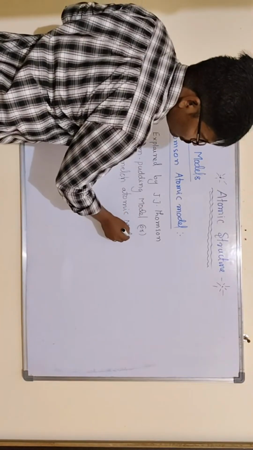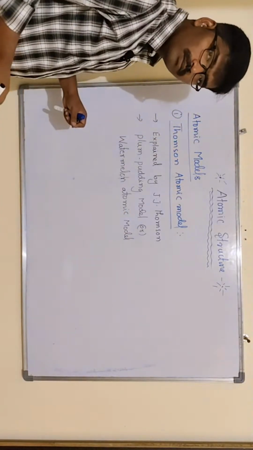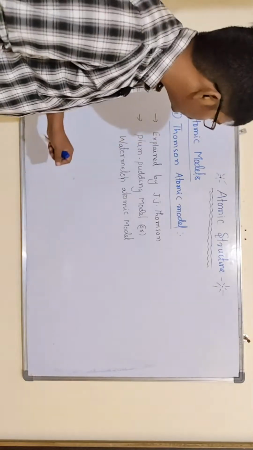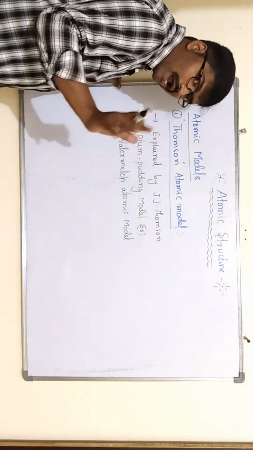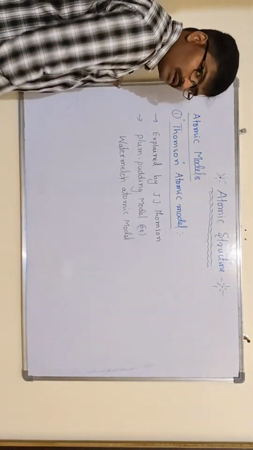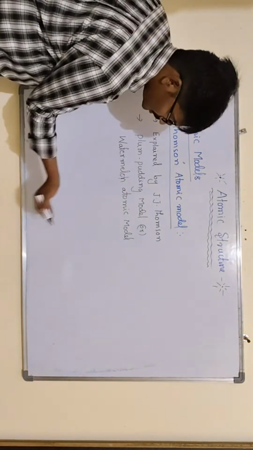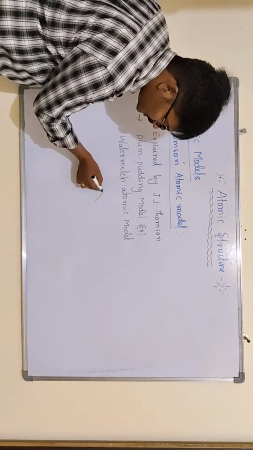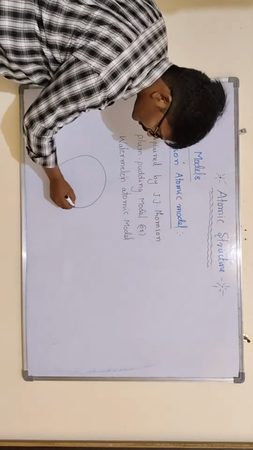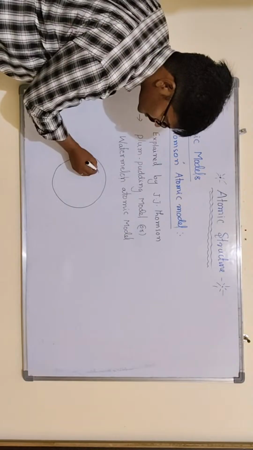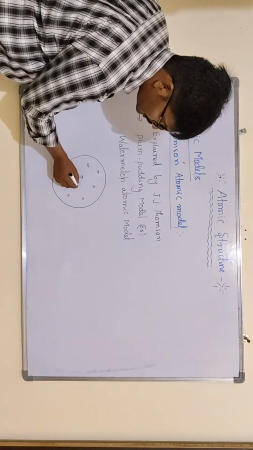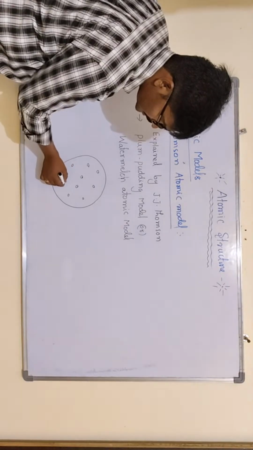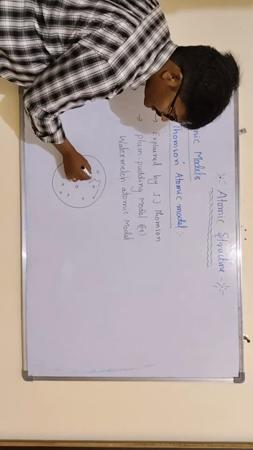Why are we calling it the watermelon atomic model or plum pudding atomic model? According to J.J. Thomson, the atom is arranged like a watermelon. If you cut the watermelon, it will be visible like this, right? Seeds will be present in it, and red color pulp is arranged inside the fruit.